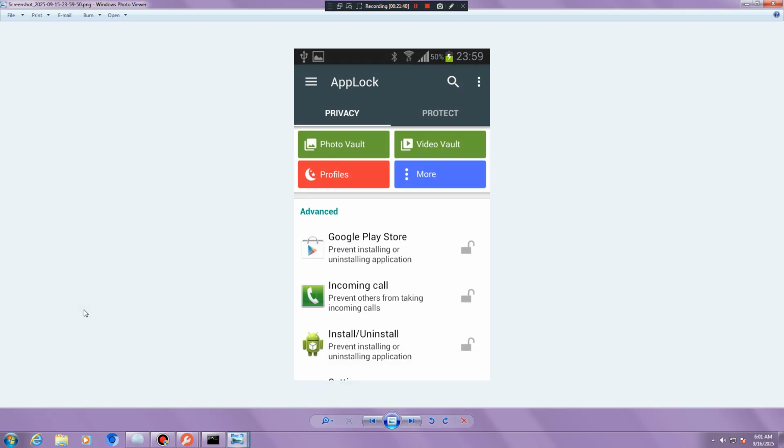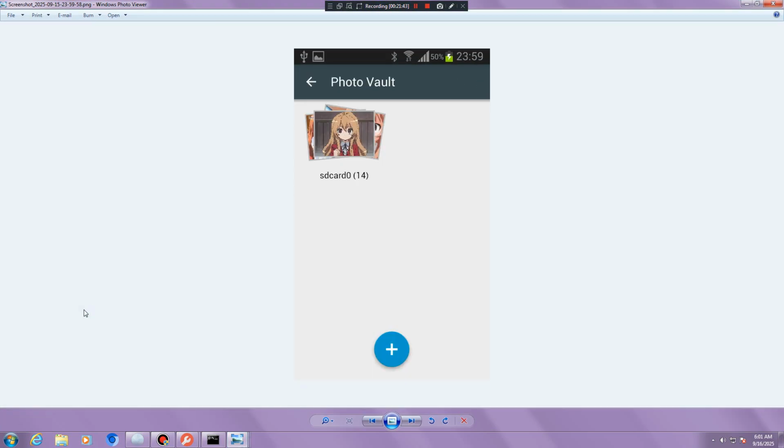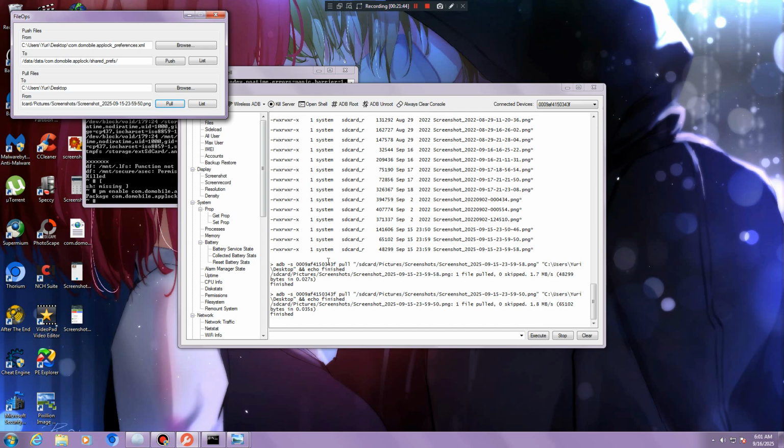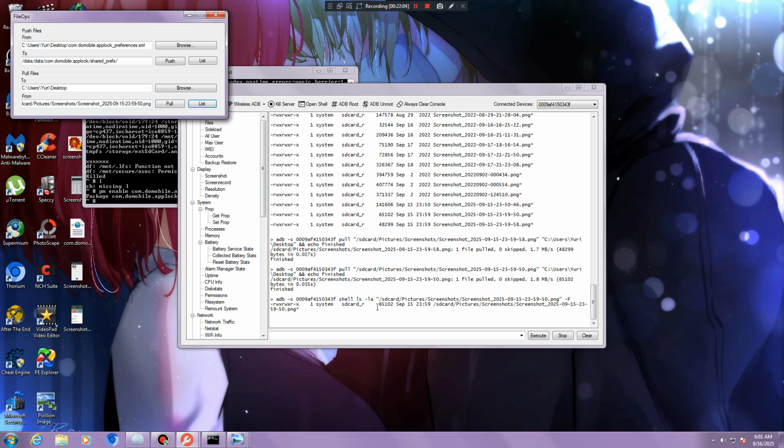I already did that. So let's open the photos. Just what I thought. It can be a little bit too dangerous, too dangerous to go on other people's properties that do not belong to you.